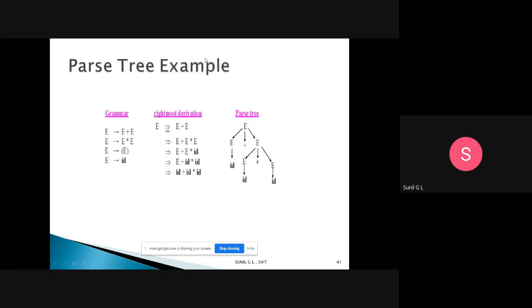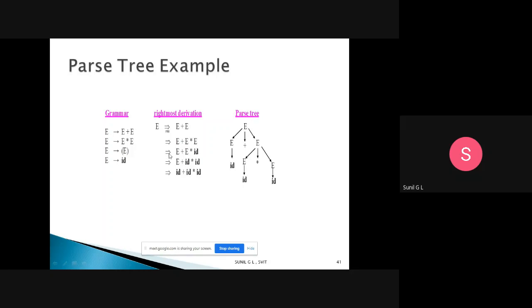So this is an example of a parse tree. Here we have a given grammar: E tends to E plus E, E tends to E star E, E tends to (E), and E tends to ID. When I use the rightmost derivation to get ID plus ID star ID, I start from E tends to E plus E. In a right derivation we change from the right side, so E will be replaced with E star E. Then I get E plus E star E. Then each E will be replaced with ID, so finally I got ID plus ID star ID.